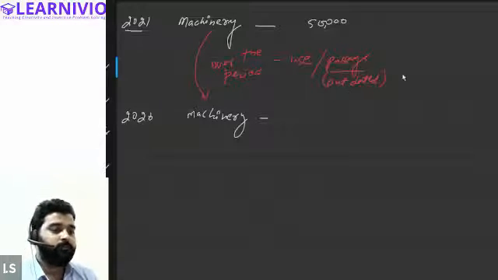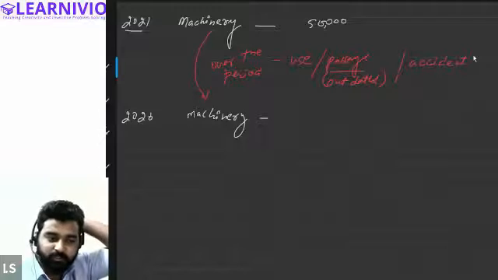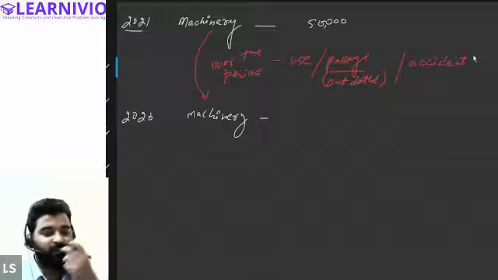Modern machinery has come into the market, therefore the value of the machine automatically declines comparatively. Or there may be a reduction in the value of the machinery due to some accident. Suppose due to some accident the machinery has been destroyed, and due to which the value of the machine has declined.